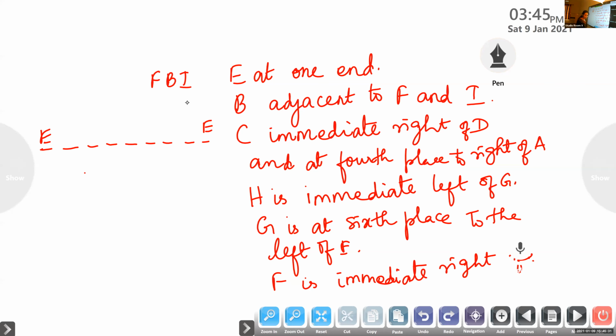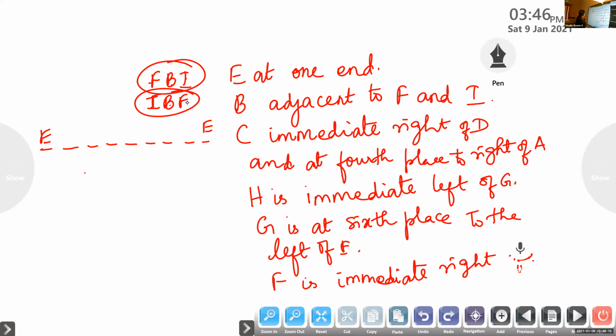Now go through the next condition. C is to the immediate right of D and at fourth place to the right of A. H is to the immediate left of G. Now E is the only letter we have fixed, so look at the condition based on E. G is at the sixth place to the left of E.